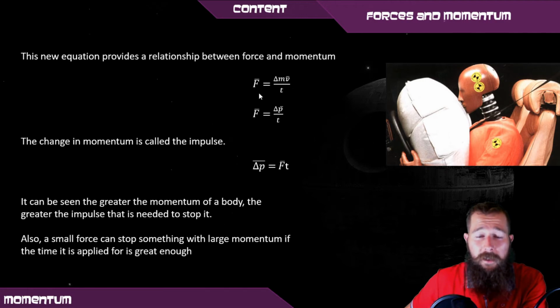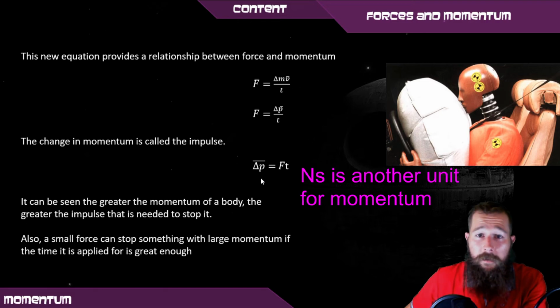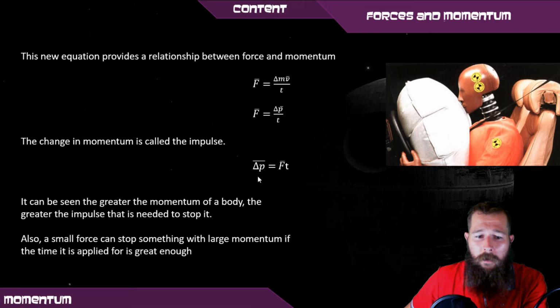The force of an object is directly proportional to its momentum and inversely proportional to the time it takes to stop. We can rearrange this equation for the change in momentum, and we can give it the term impulse. So the change in momentum is known as impulse. So investigating this equation a little bit, we can see if we have a really large change in momentum, it requires a very large force or a large amount of time.